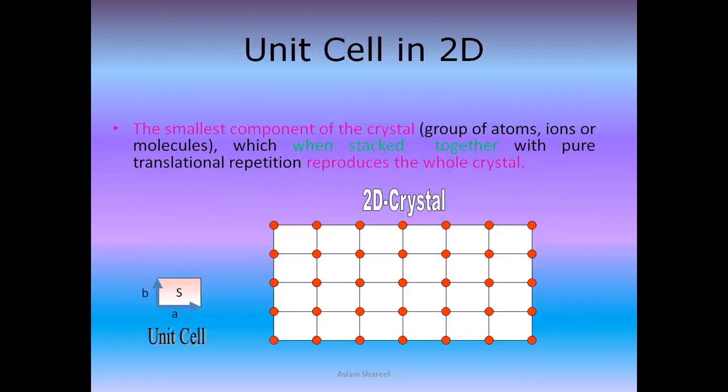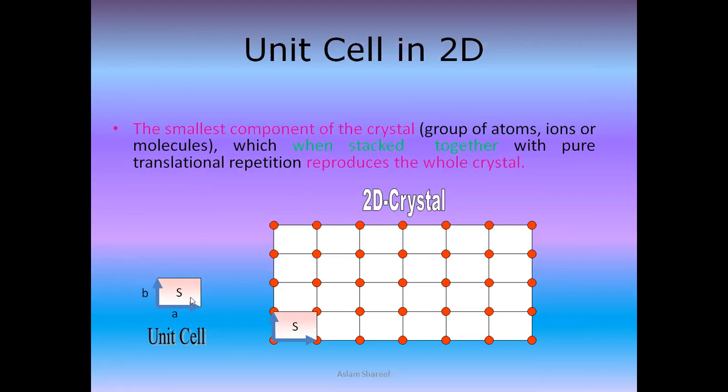Next, we'll go ahead with the unit cell. The unit cell is the smallest geometric figure. Why are we calling it the smallest geometric figure? I'll explain. The repetition of which in the 3 dimensions will give the actual crystal structure. As you can see here, this is one small geometrical figure for us. And the repetition, with this starting point, let us assume capital A, capital B, capital C, capital D, and again capital A. So the repetition of which in the 3 dimensions will give the actual crystal structure.